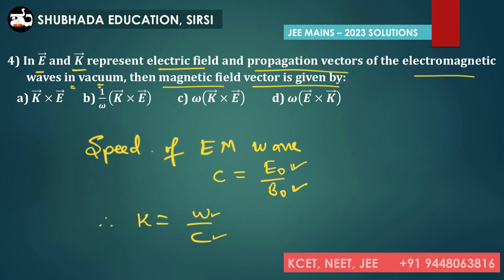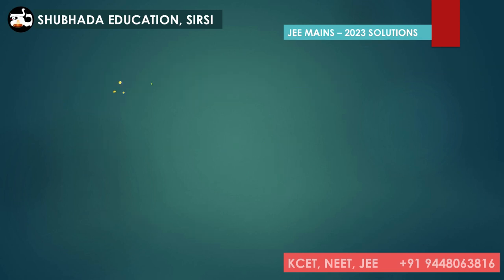Because here the options consist of omega as well as propagation constant or propagation vector, that's why we have to replace that. By using this one we can say c is equal to omega by k. Therefore omega divided by k is equal to E naught divided by B naught.